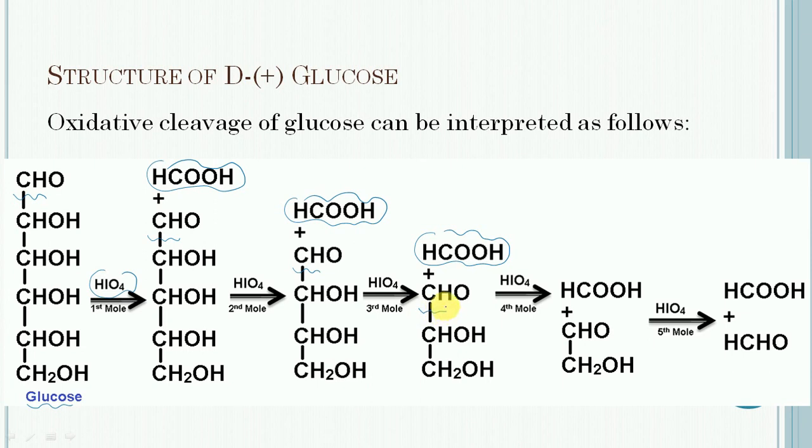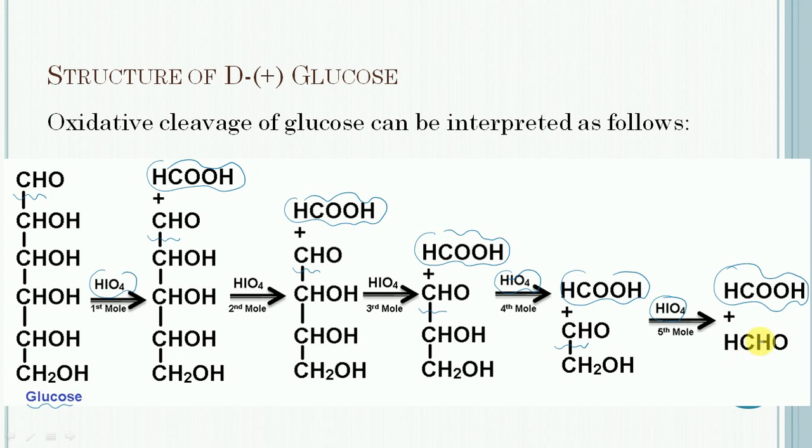This bond again undergoes oxidative cleavage and the fourth mole of periodic acid is consumed with the formation of the fourth mole of formic acid. Lastly, this carbon-carbon bond undergoes oxidative cleavage with the consumption of the fifth mole of periodic acid, leading to the formation of the fifth mole of formic acid with the aldehyde.